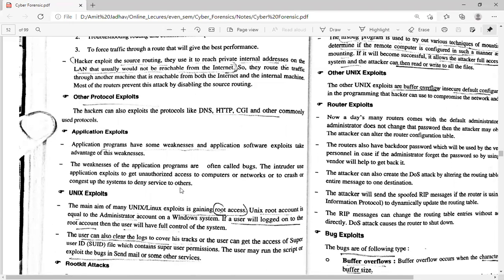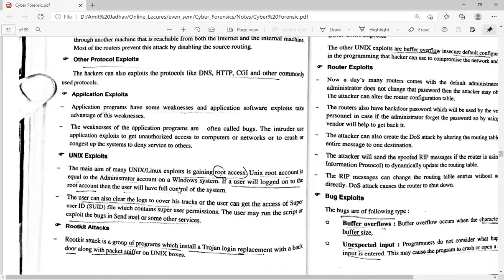To avoid that, our software must be secure. There are different exploits that we are going to discuss next. The first one is the Unix exploit.